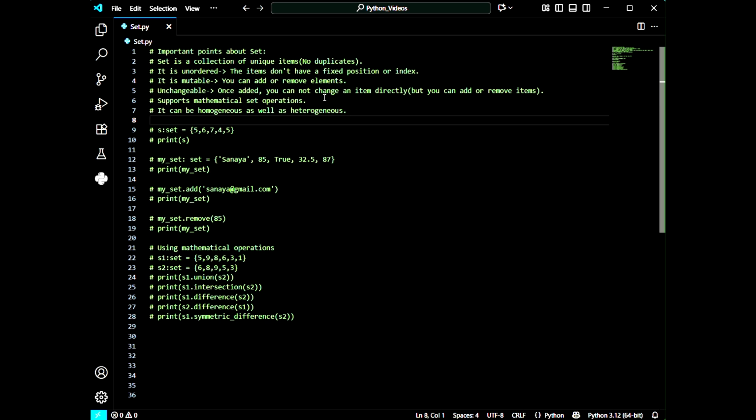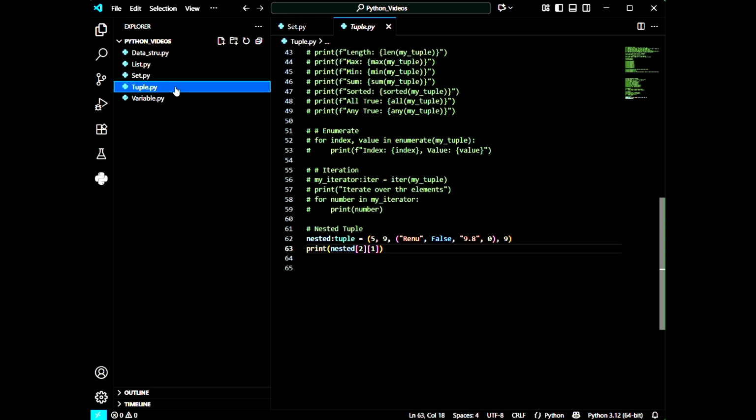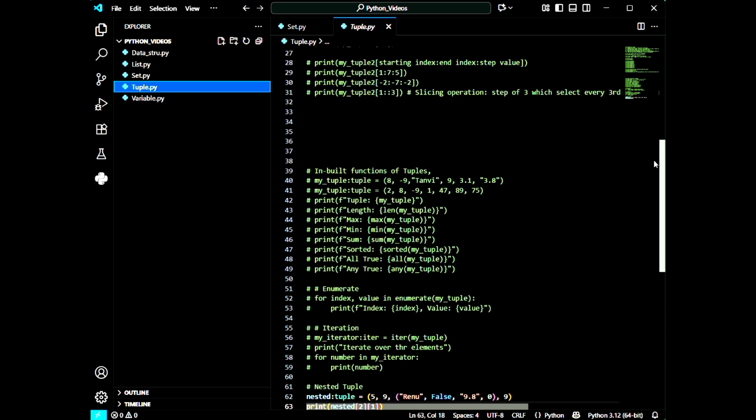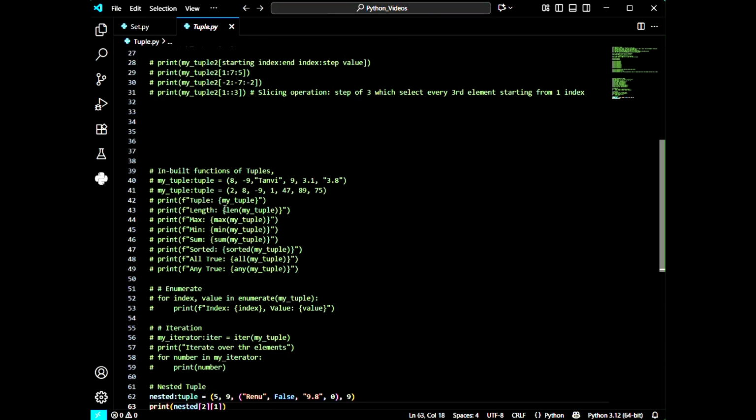You can never change 8 to any other number. You can never change -1 to any other negative integer. In the same manner, a string cannot be changed, and we cannot change the elements of a tuple, as we have already seen. Let me go to the tuple, then we will understand better. In the tuple, we can see we didn't add or remove any element because it is not possible, as we know that tuples are immutable.